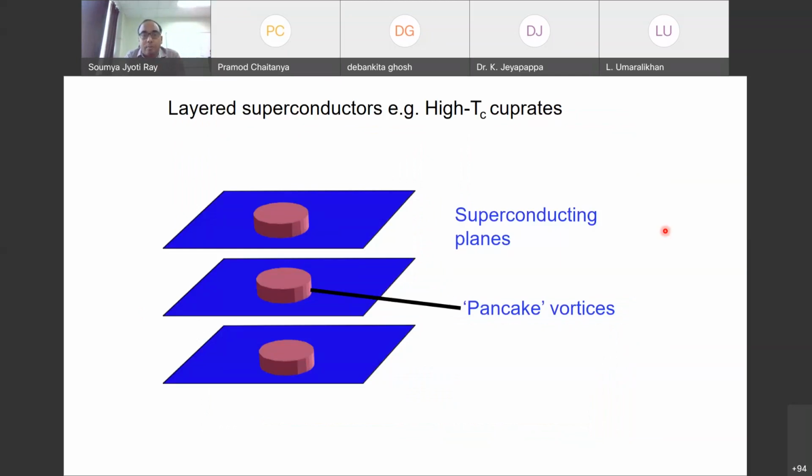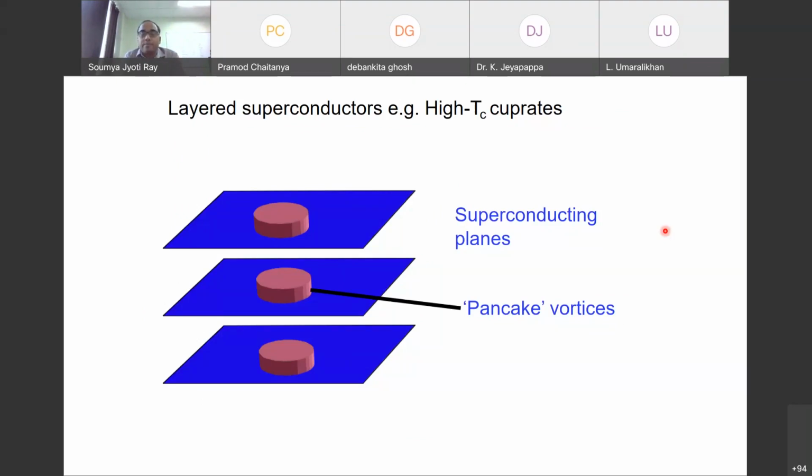Now these are the pictures I explained when considering the lattices as single units of flux lines, but that is not always the case. There are these high TC superconductors which are layered materials, which means there is one layer, then the next layer, and the next. So it's like one layer of, let's say, calcium atoms, copper atoms, lanthanum atoms, things like that. There the vortex structure changes, because these are called layered superconductors.